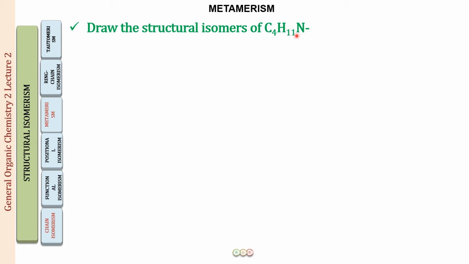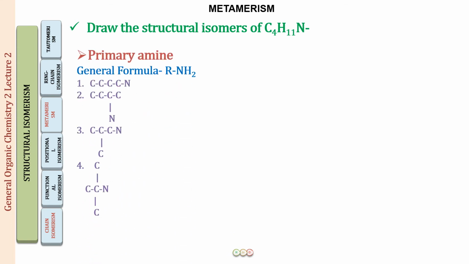And when we have an amine, it can be a primary amine, a secondary amine, or a tertiary amine. So let us first draw the structures for the primary amine. For a primary amine, the general formula is going to be RNH2. This means we will have an alkyl group with a monovalent functional group attached to it, that is the NH2 group.